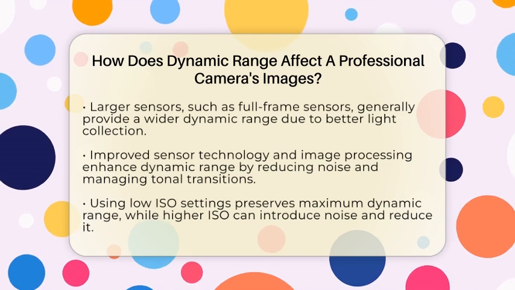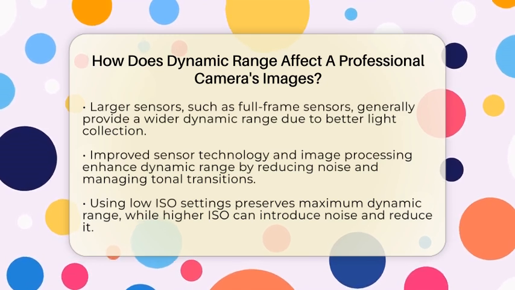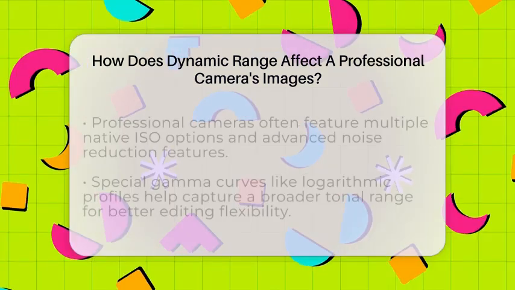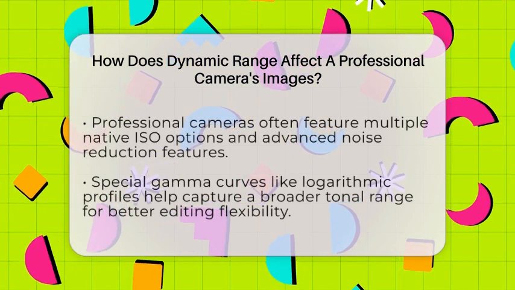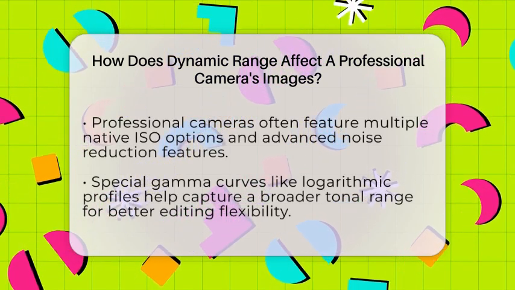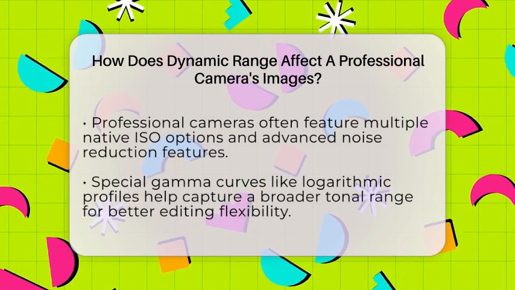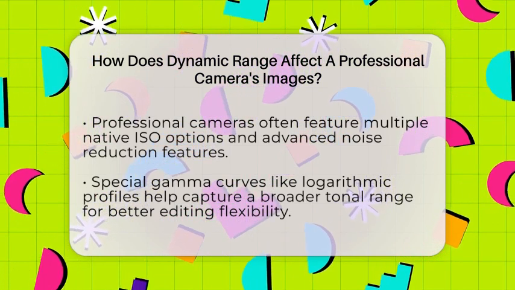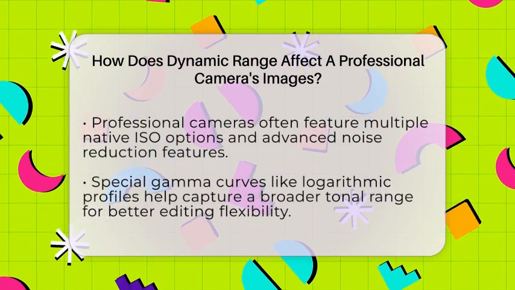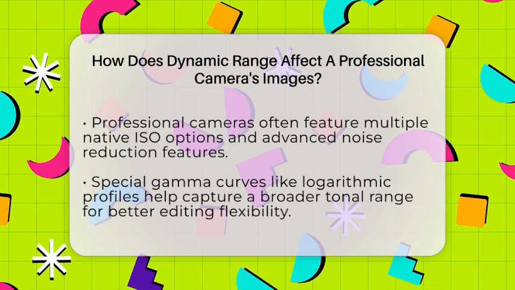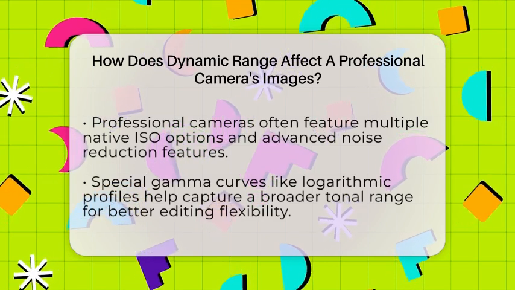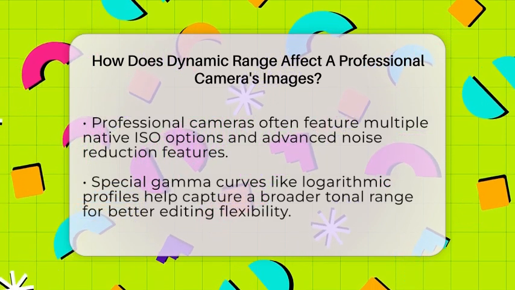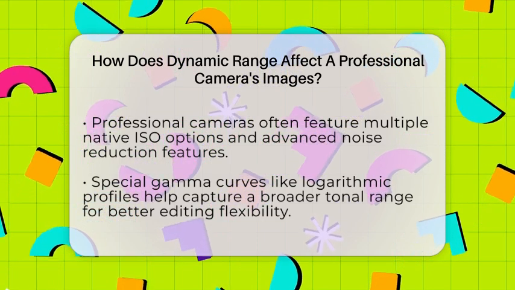ISO settings matter too. Using a low ISO setting keeps the dynamic range at its best because it produces less noise. When you increase ISO to make the sensor more sensitive, noise can creep into shadows and reduce the usable dynamic range. Professional cameras often have multiple native ISO options and advanced noise reduction to help maintain quality even at higher ISO levels.